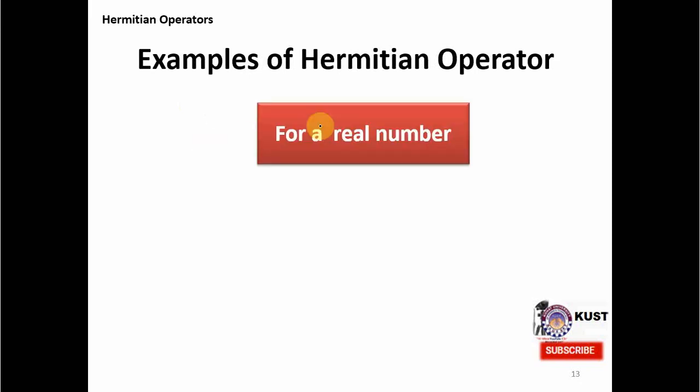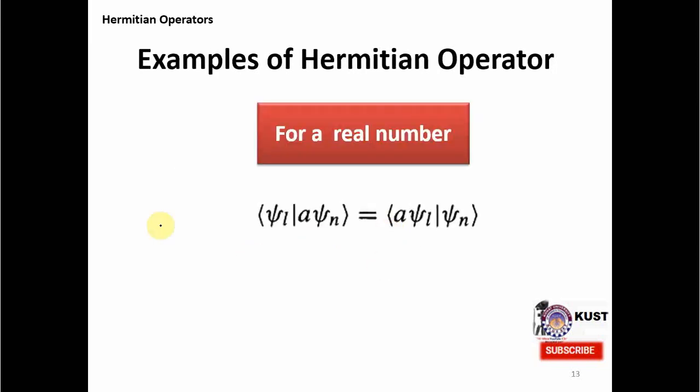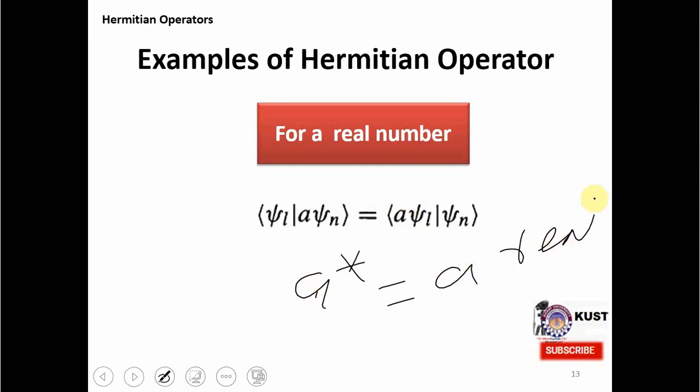Okay, so let's start with a real number. Actually, we have done this example already. This A is an operator acting on a psi, and this A will come out to be A star. This is the requirement they are fulfilling, and we know that for a real number, A star is equal to A because it's real. So it means that this real number is actually a Hermitian operator.